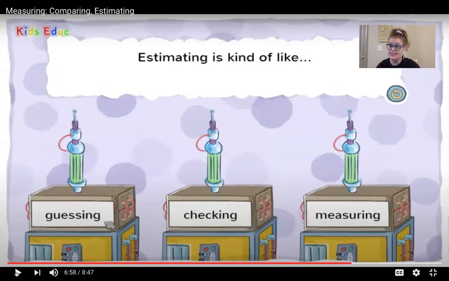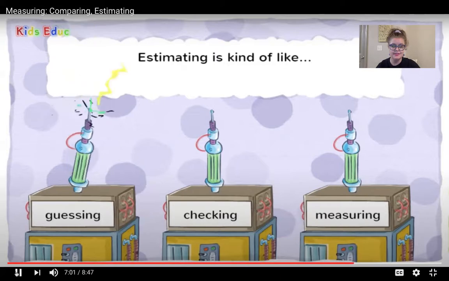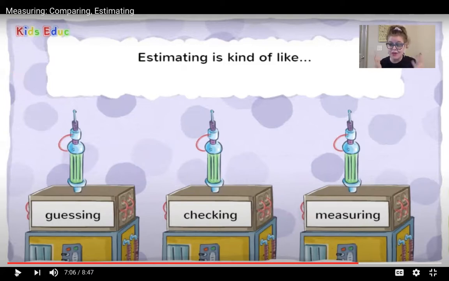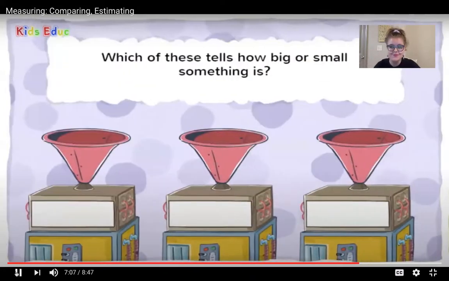Guess. They're saying guessing. You got it! When you estimate, it means you make a careful guess. Remember, we talked about making a careful guess based on something we already know. That's estimating.